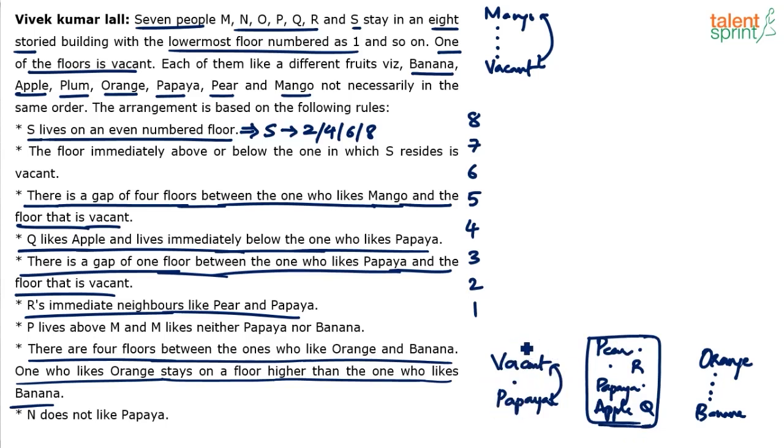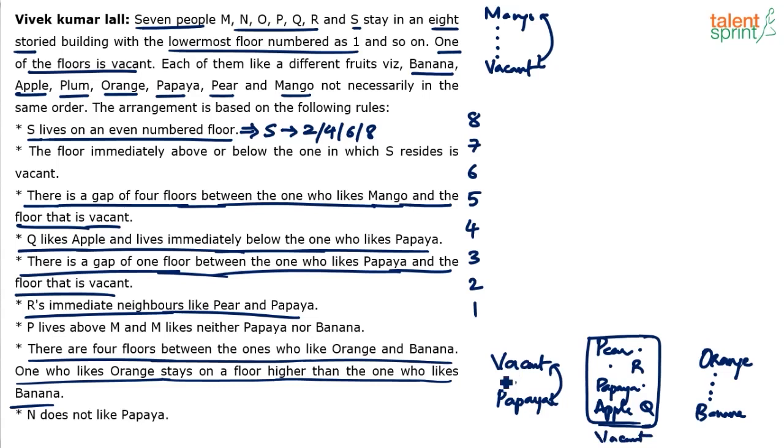Consider this point. Try to merge these two boxes now. If the vacant floor were above Papaya, there should be a gap of one floor between Papaya and the vacant floor. Papaya is here. The gap of one floor can be the floor on which R stays, and the floor above should be vacant. But we have already concluded that the floor above is where the person who likes pear lives. So this floor cannot be vacant. If this cannot be vacant, obviously the vacant floor has to come below Papaya. So the vacant floor has to come here.